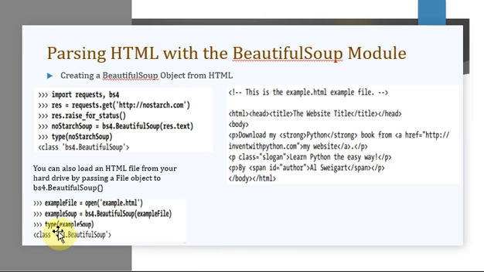Again, when you give type followed by the object here, what is the object here? Example soup, right? So when you give type of example soup, you're going to get the type. What is the type? It is bs4.BeautifulSoup. So this is how you can create a beautiful soup object.